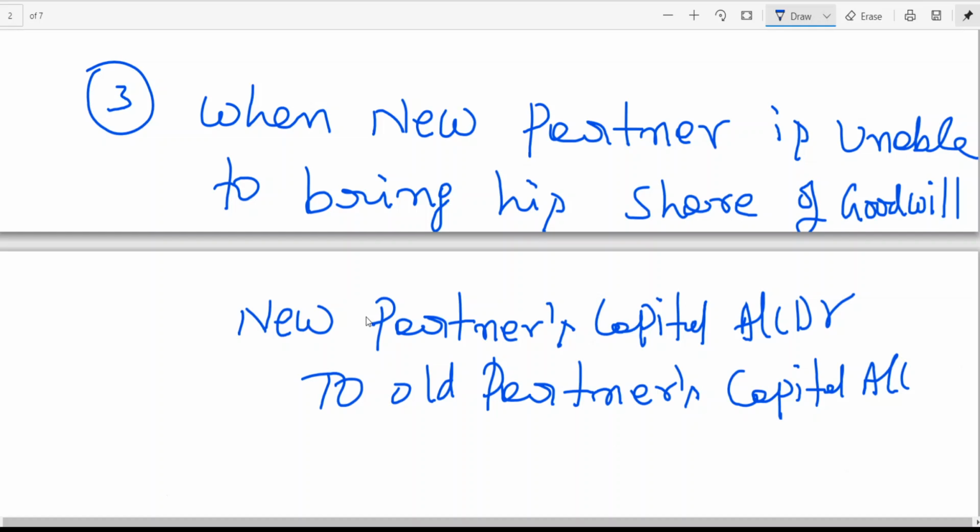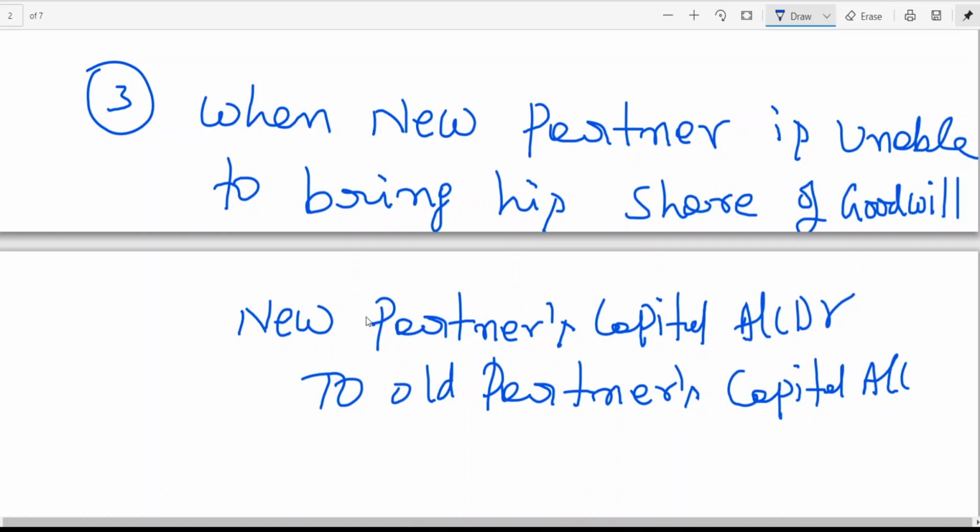Then we say fine, we do one thing. We deduct the 10 rupees from the 100 rupees. How? When the new partner brings capital, you write bank to new partner's capital 100. He says that he can't bring the goodwill. Don't worry, we debit your account. Then we write new partner's capital to old partners' capital.